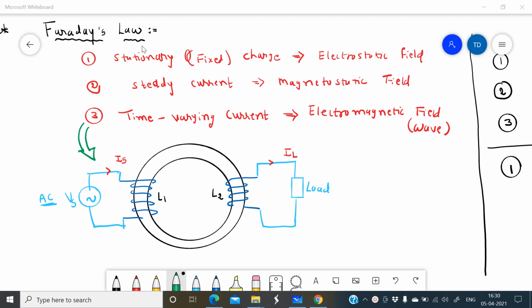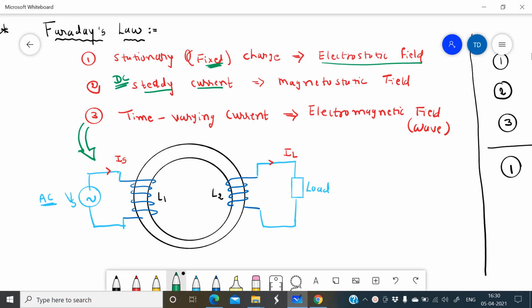Next topic, Faraday's law. As we know, what is the source of an electrostatic field? Fixed charge, or you can say a stationary charge, is the source of an electrostatic field. What is the source of a magnetostatic field? Steady charge. Sorry, steady current. Steady current, that means you can call it a DC current.